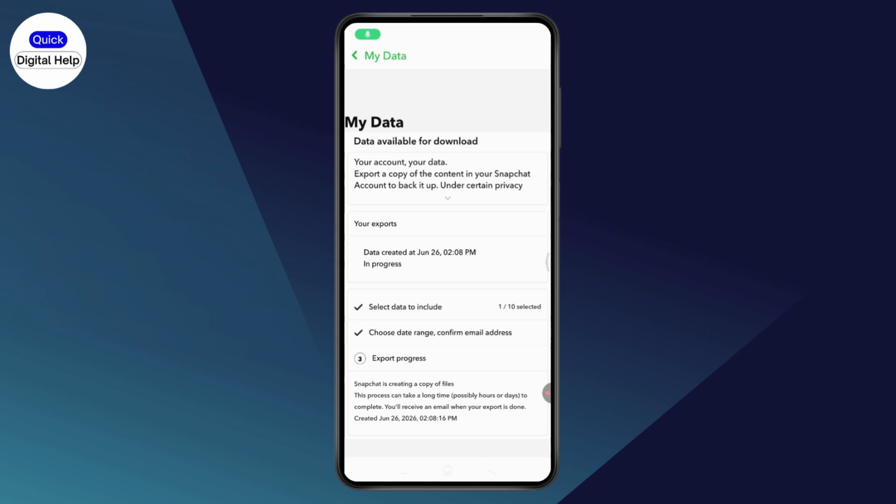Now, Snapchat is creating a copy of your files. This process can take a long time, possibly hours or days to complete. You'll receive an email when your export is done. So just wait for a few days. You may receive the email in a few hours or in a few days, depending on your data.